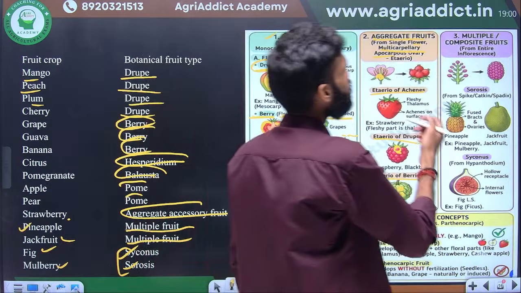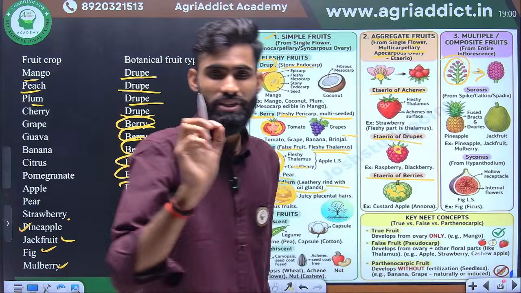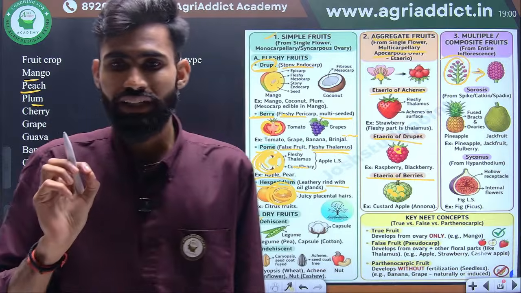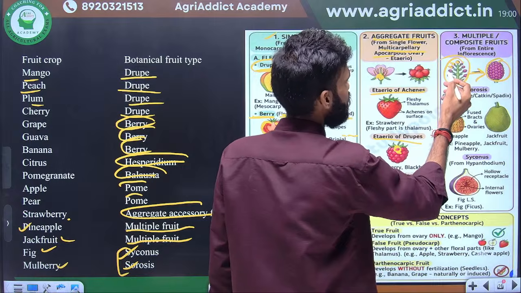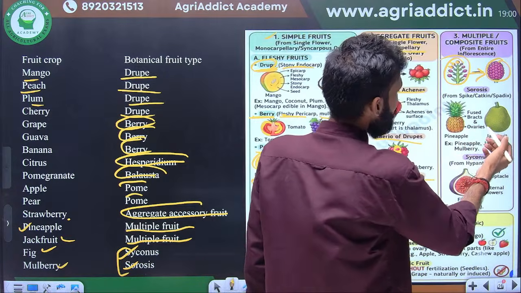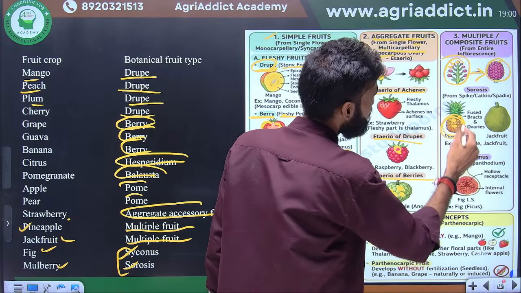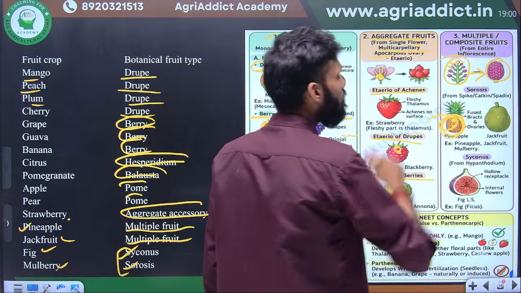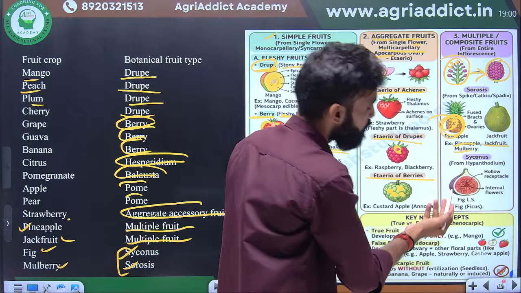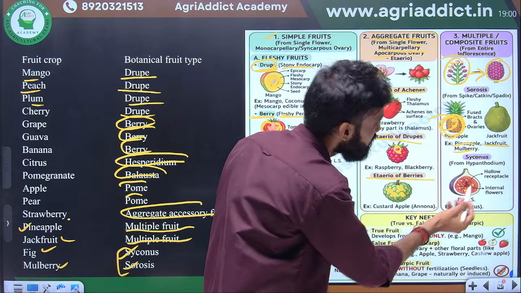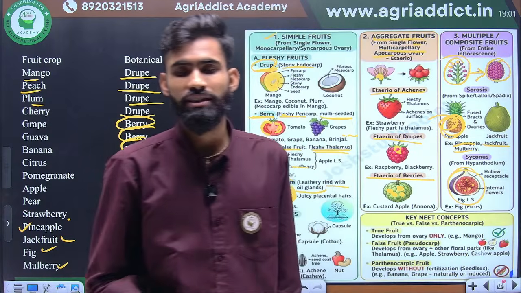Next one is the multiple fruits. Here multiple flowers produce a single fruit. That is the inflorescence. In a single inflorescence, multiple flowers are present, and this produces a single fruit. This is a single fruit, but it comes from multiple flowers. The example is pineapple. Here all these are individual fruits, combined to form a single fruit. Similarly, jackfruit is also derived from multiple flowers. So examples are pineapple, jackfruit, and mulberry. Syconus in the fig is also one, where a single flower forms a single fruit. These are the examples of the fruits.